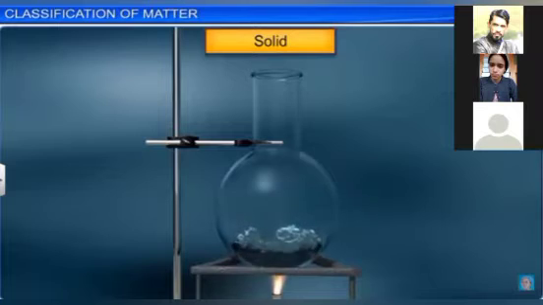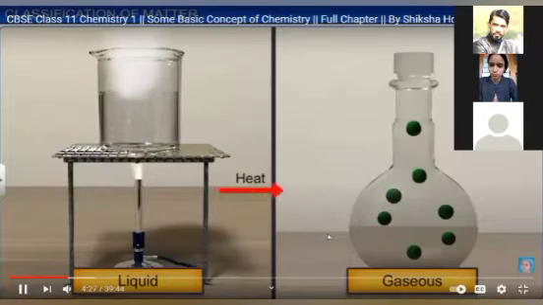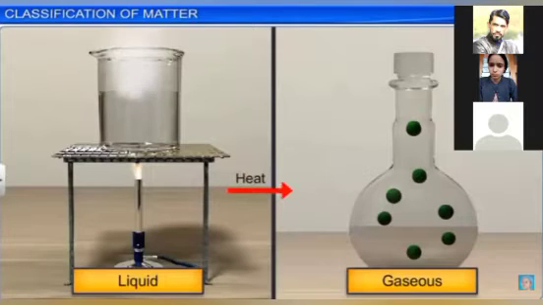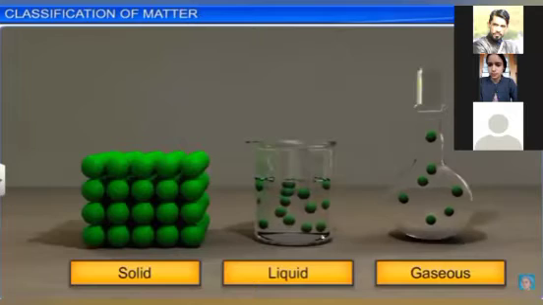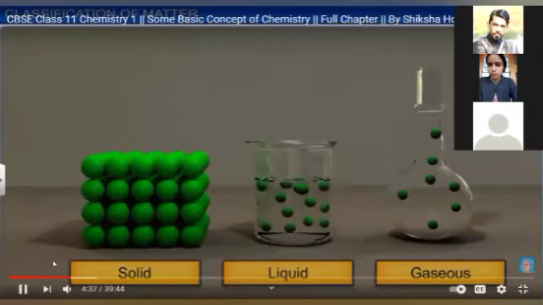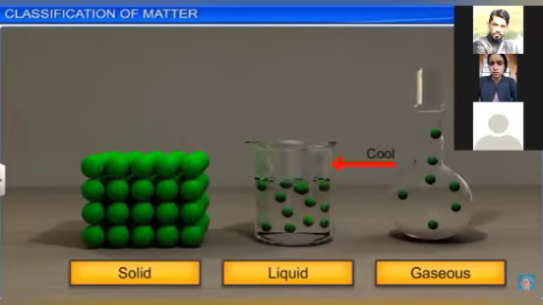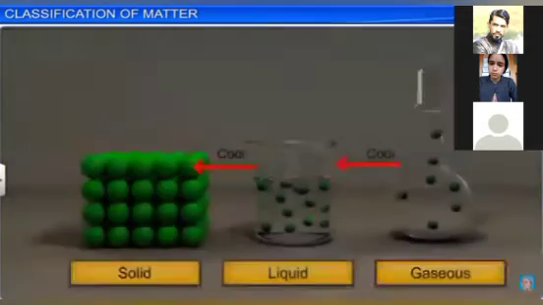You can see this video. With the change in temperature, the solid will change into liquid, and further liquid will change into gas. These are all things that you already studied in 9th class. In the reverse process, when we decrease the temperature, gas can change into liquid and liquid can change into solid. Is it clear?